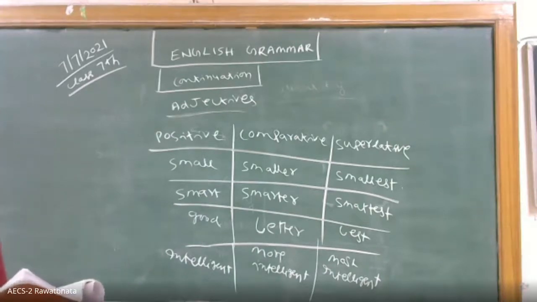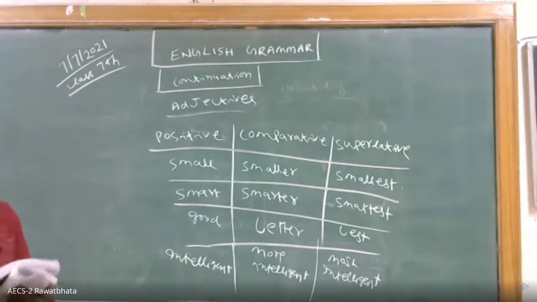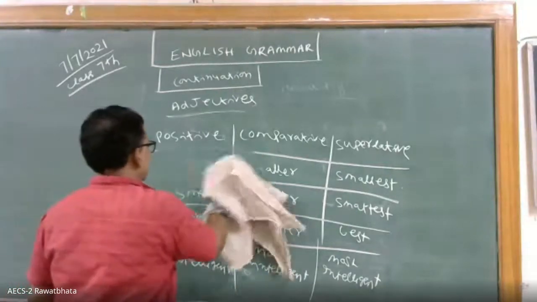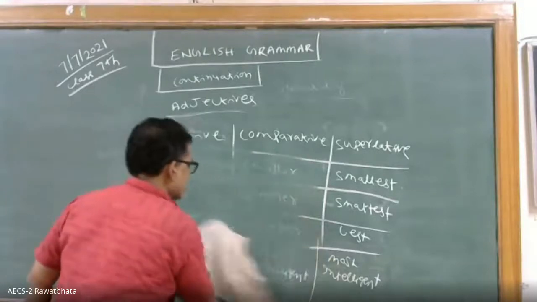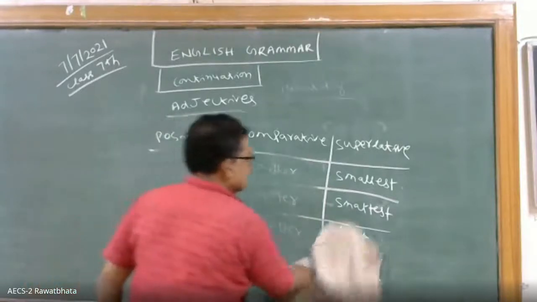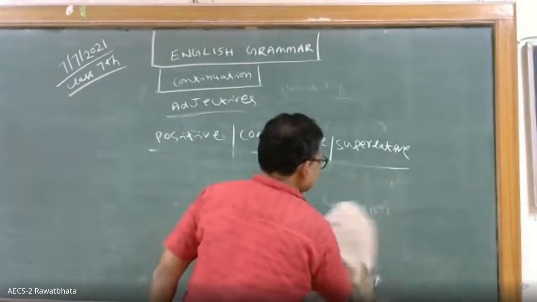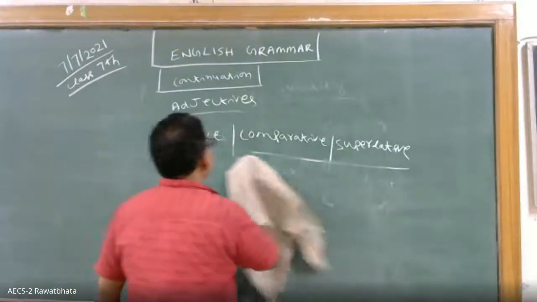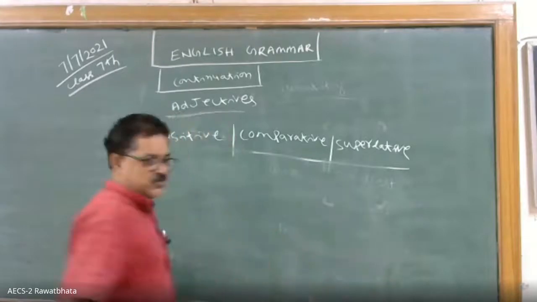Mostly it changes. Then you see some adjectives are compared irregularly. So how it is done, I will show you. This is the general comparison, but irregulars you will see. They are not coming under any rules.